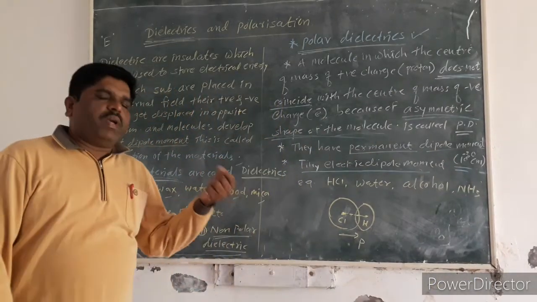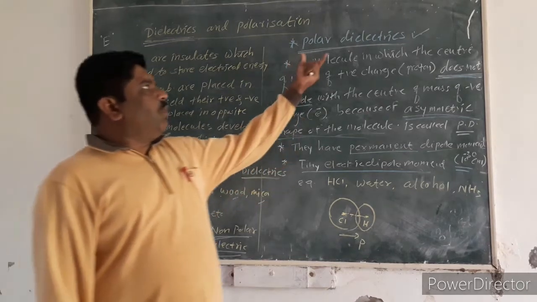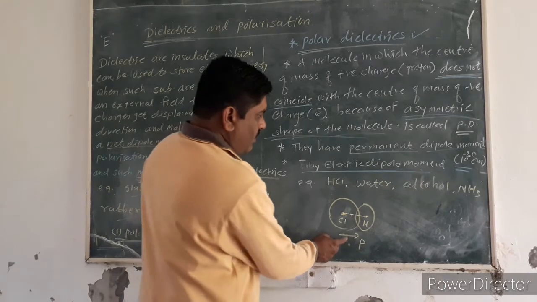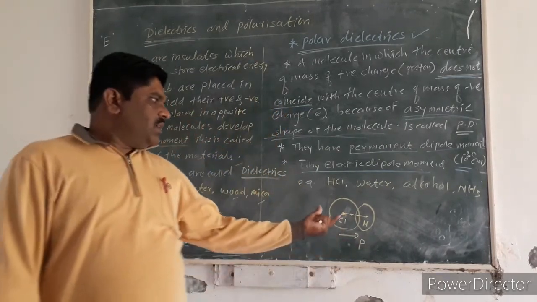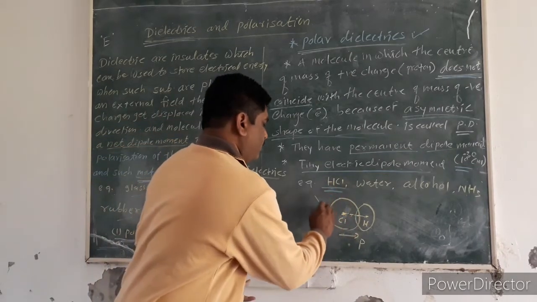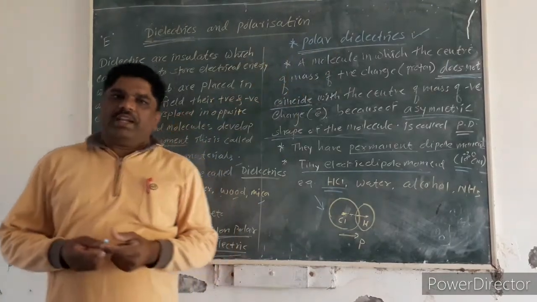The structure of this polar dielectric is shown in the given figure, that is the HCl molecule.